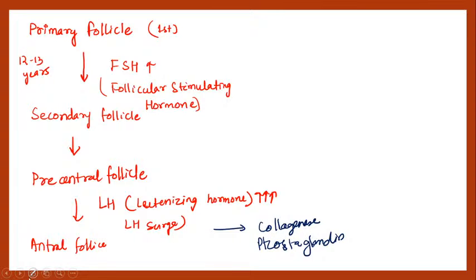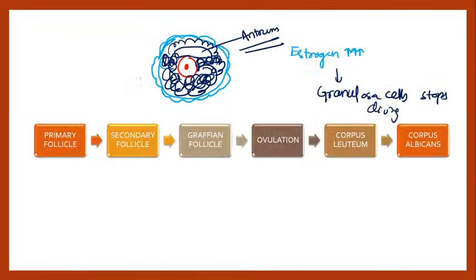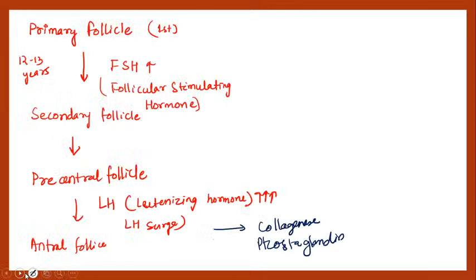So here is our egg, inside a thick granulosa cell layer and thicker cell layer. The egg should come out of that place so that ovulation could occur. At that point, collagenase will break the collagens.